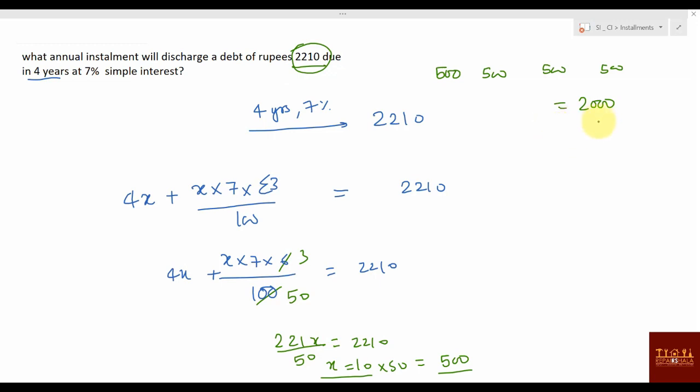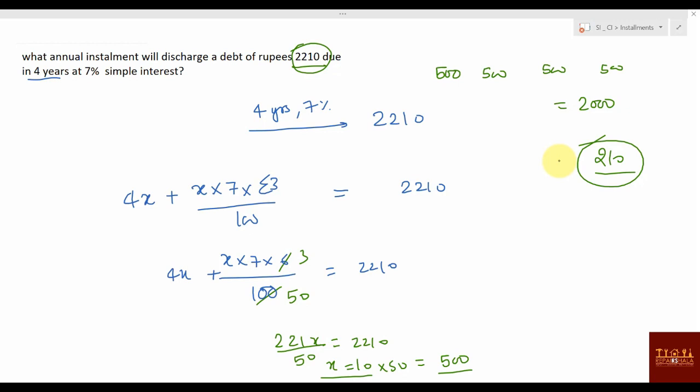2210. Why is it becoming more? Or you can say this 2210 is what you need to pay when you are not paying any installment. That is your debt. When you pay installment, it will be less. How much less? 210 rupees. And what is this 210? This 210 is the interest on your installments.